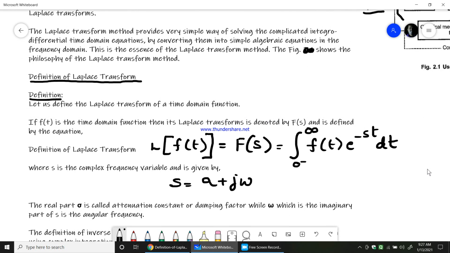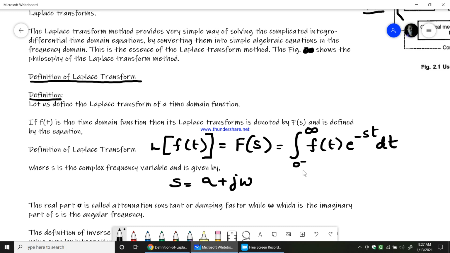So we came to know the benefit of getting the Laplace transformed equation, but we should know the definition and see with what equation the Laplace domain is obtained, so that we can get the Laplace transform of any given function. The Laplace transform of any function f(t), denoted by F(s), is equal to the integral from 0 minus to infinity of f(t) e to the power minus st dt. This 0 minus gives the initial condition also.